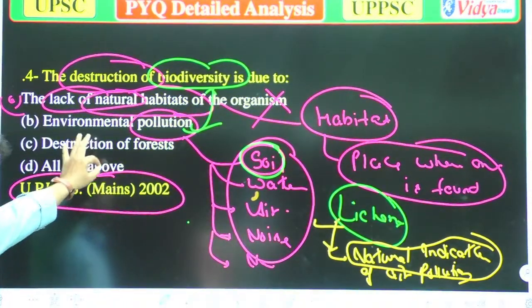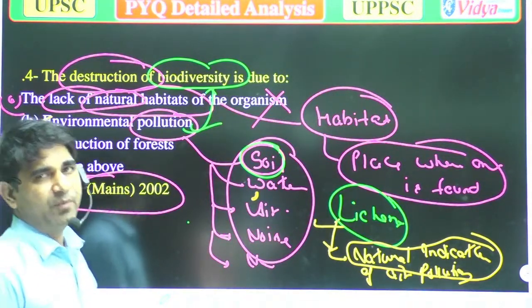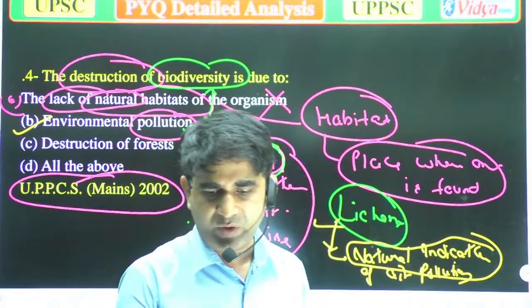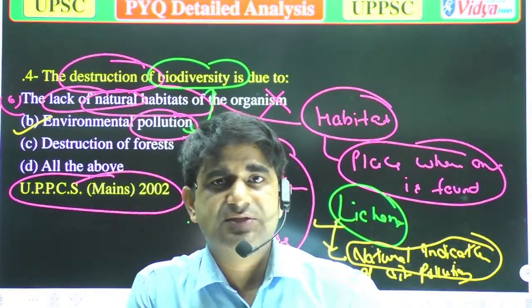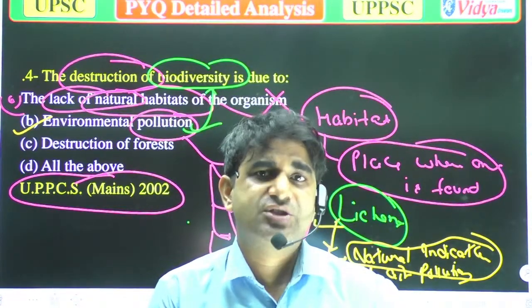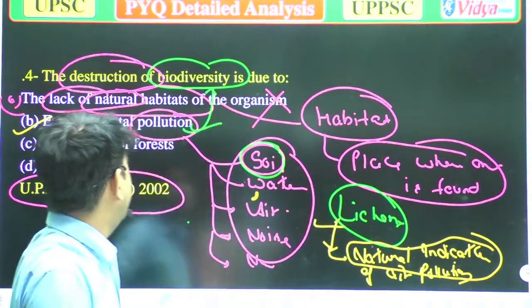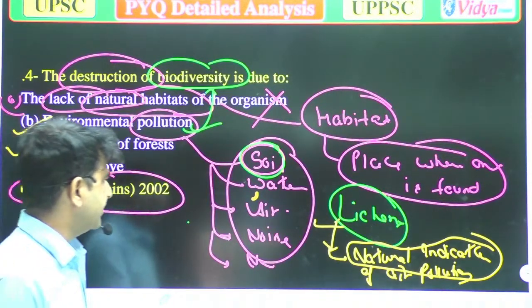So option B is also correct: if there is environmental pollution, it will lead to the destruction of biodiversity. Now we'll move to the next option. Destruction of forest. Yes, destruction of forest is also a correct answer. Now we'll see how. Just take a look.